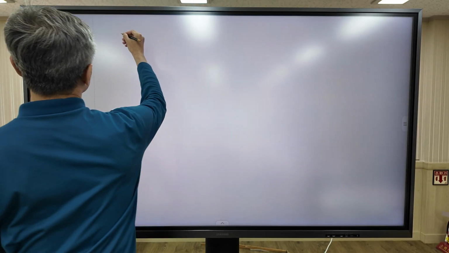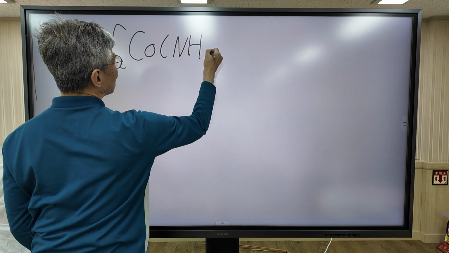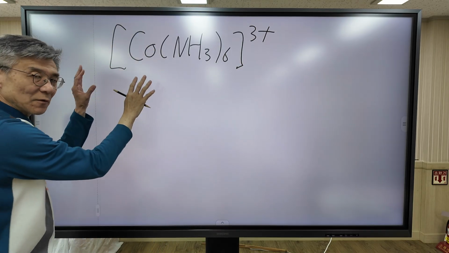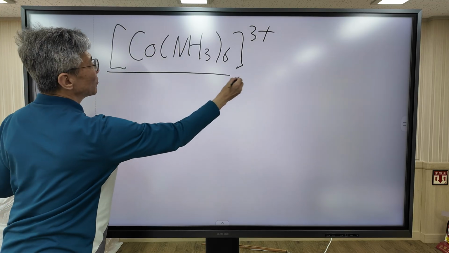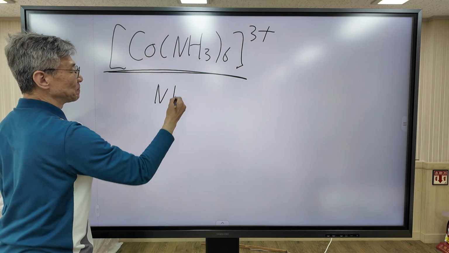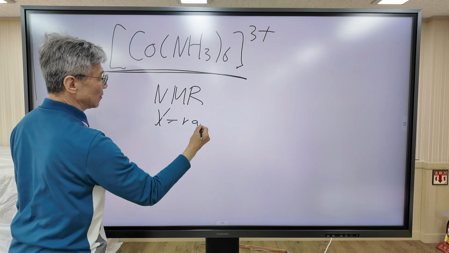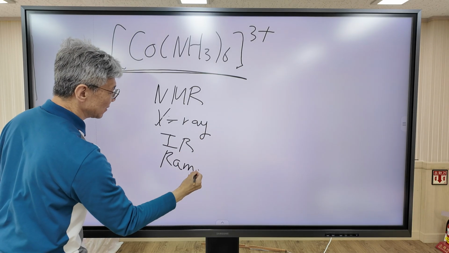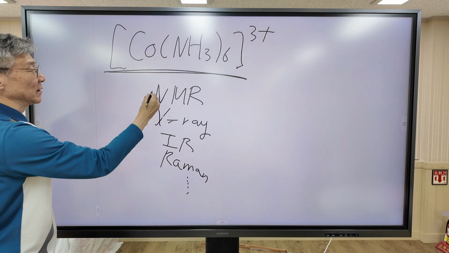So this is the chemical formula. Once the chemical formula is determined, the next step is to determine the molecular shape of this compound. Nowadays we use NMR, X-ray, or IR, or Raman, and so on, to determine the molecular shape.